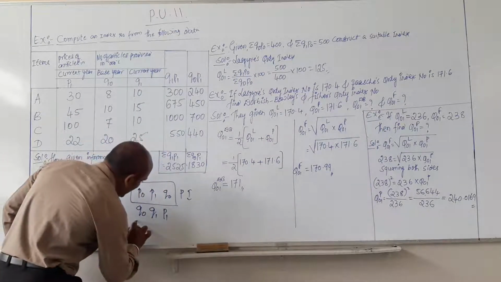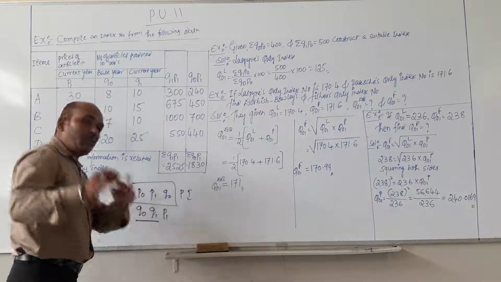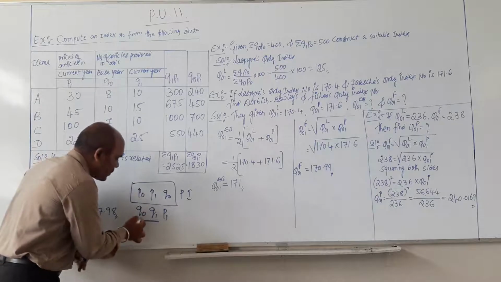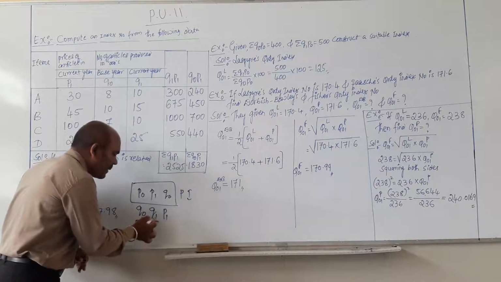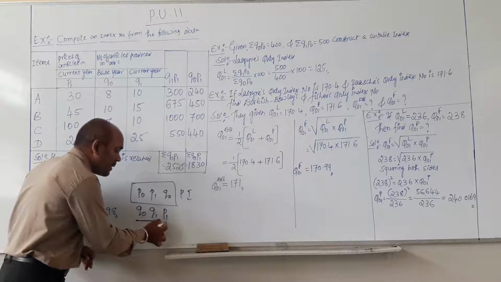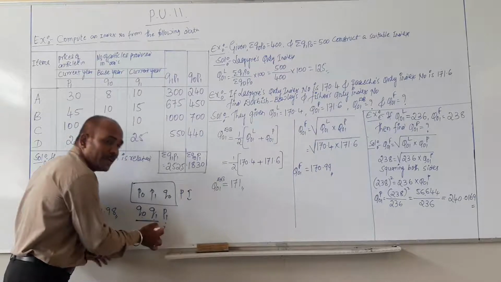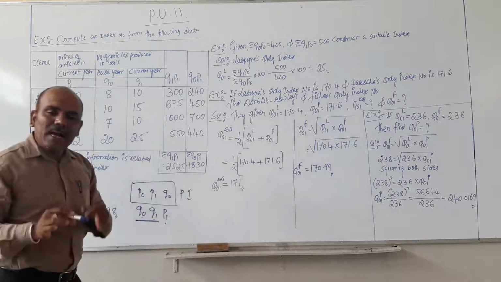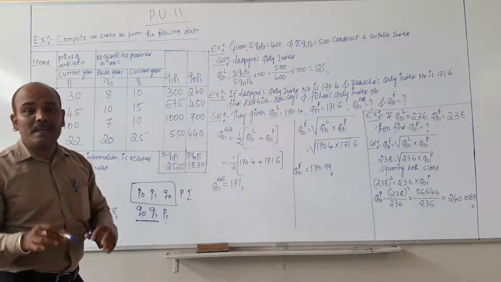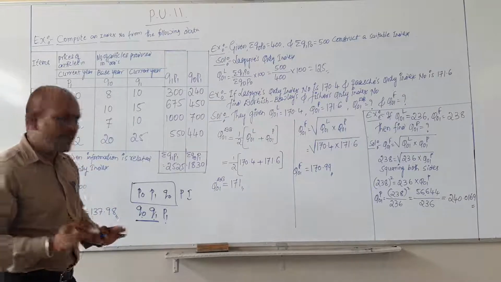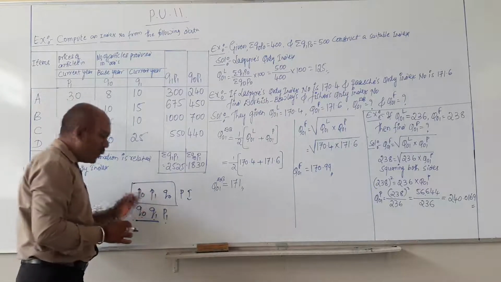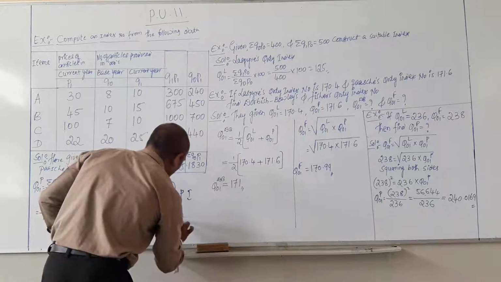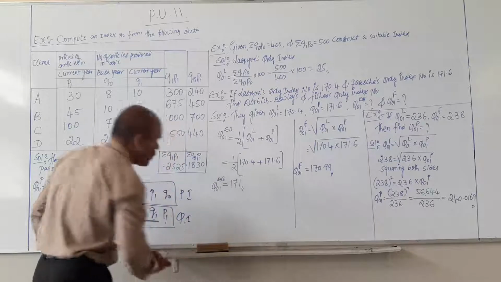So when the data are related to quantity in the base year and current year, and the prices in the current year only, that question is related to quantity index number. This will be helpful for you to identify whether the given question is related to price index number or quantity index number.